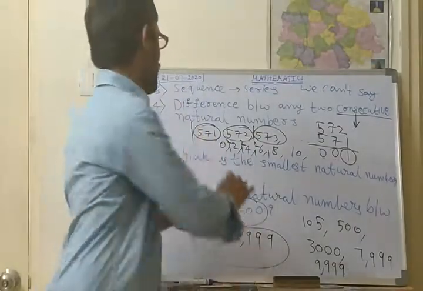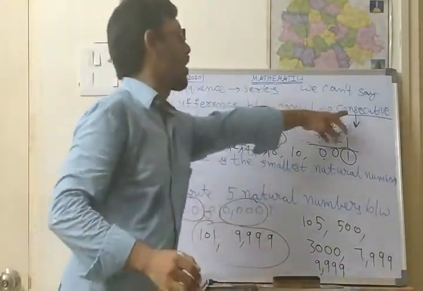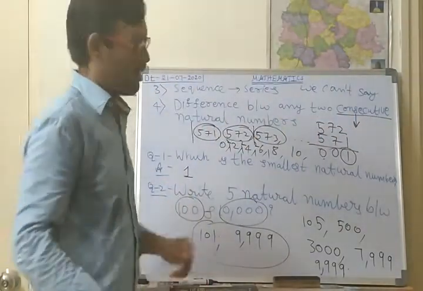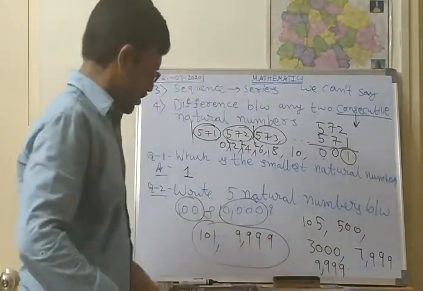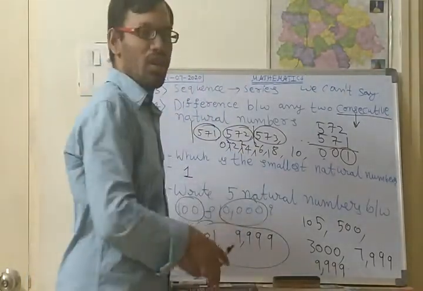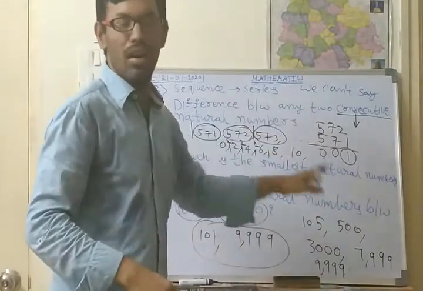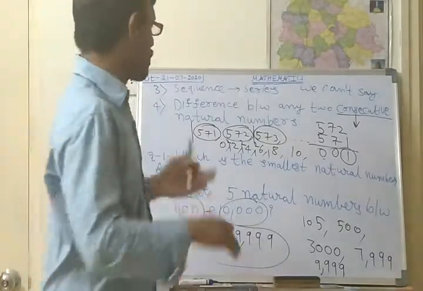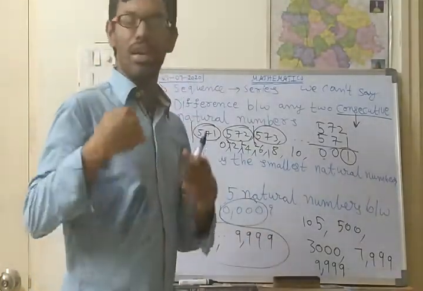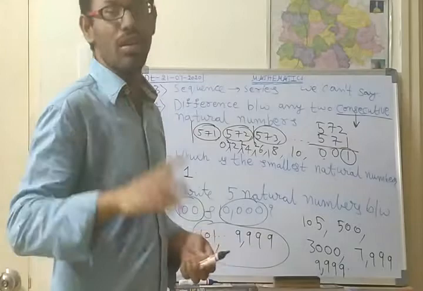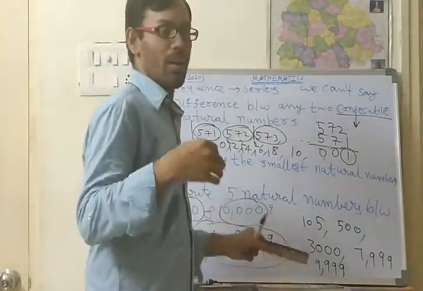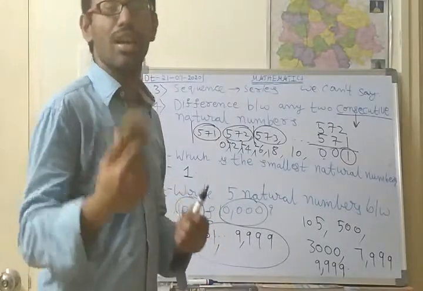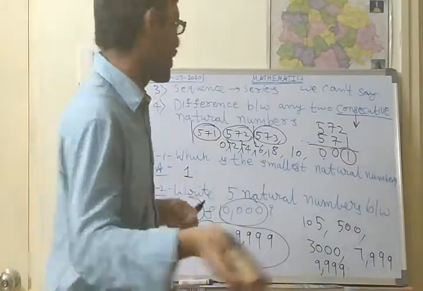Like this you can understand the concept of consecutive and sequence. Okay. So like this you can understand the properties of these numbers: natural numbers, whole numbers and integers. Also you might be learning one more concept in your previous class about representing numbers on the number line. How you might be representing it, we shall see.